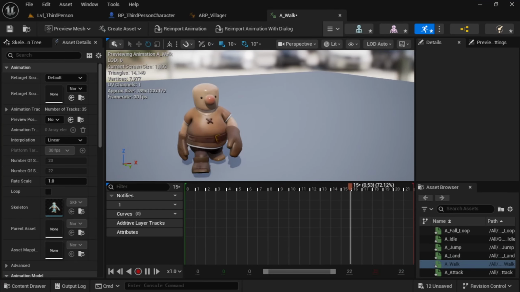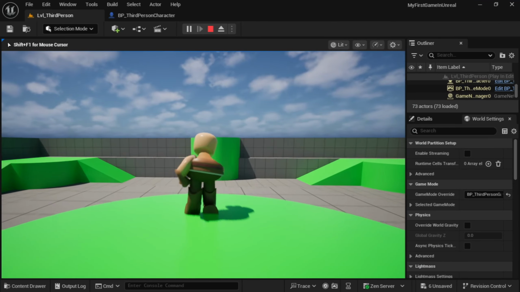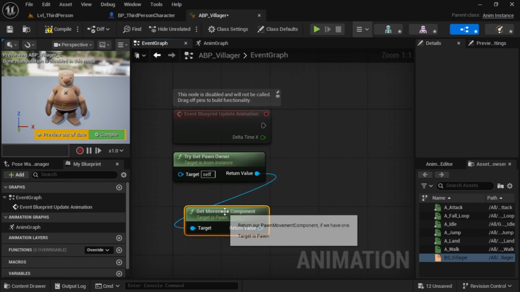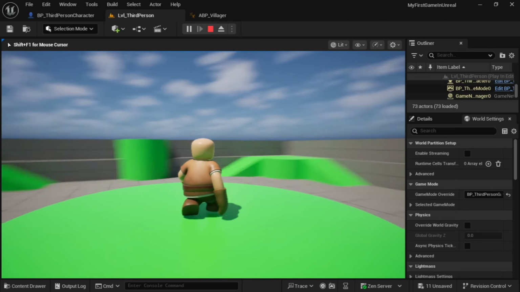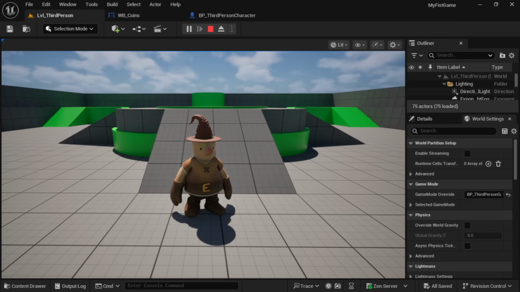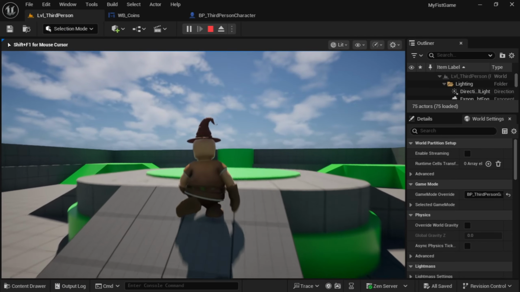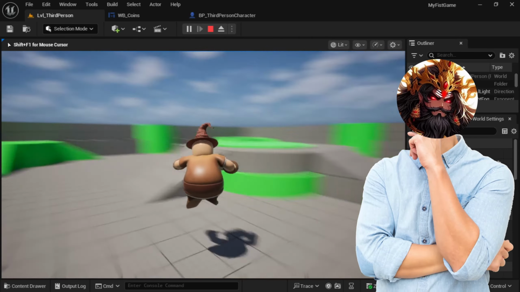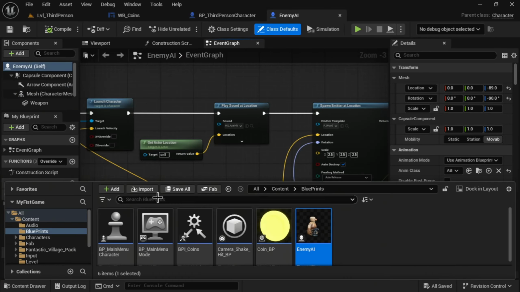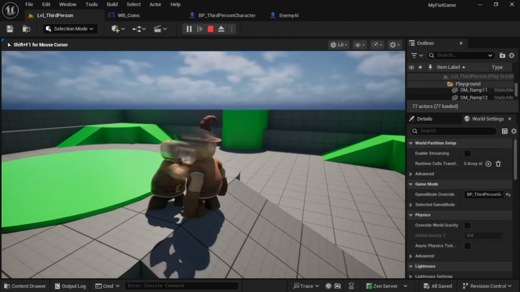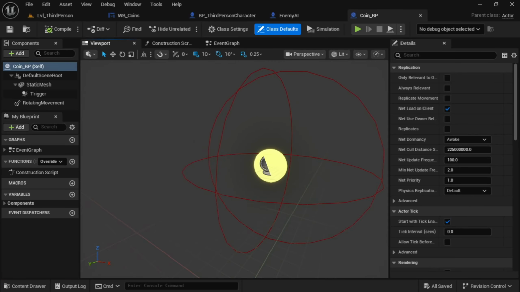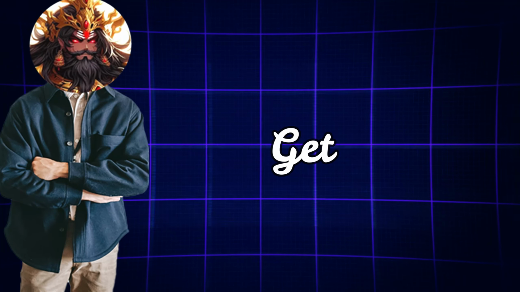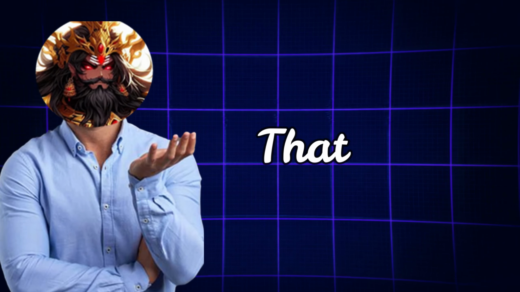Then I added some animations and... okay, maybe it's not working. Okay, now it is working. Then I just added a hat for the player. Don't ask me the reason because I don't know either. I made a basic enemy AI to chase the player and it's working nice. Then I added a coin to pick up so you have something to do other than get beaten up by that dumb AI that I just made.